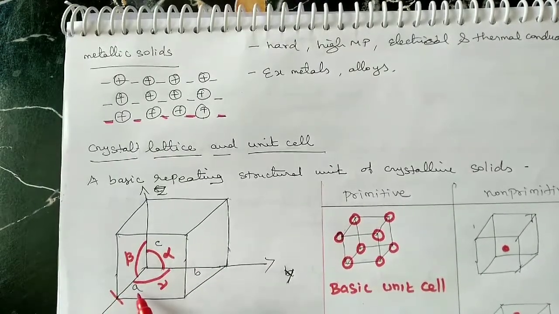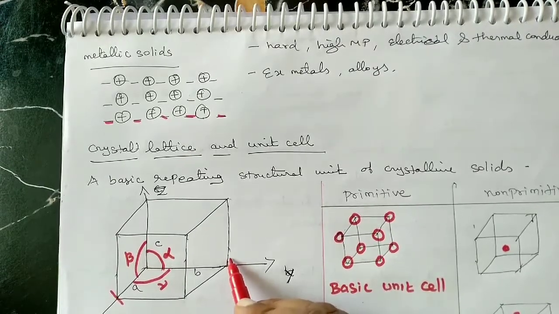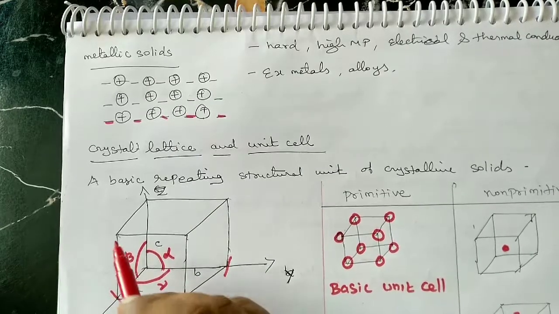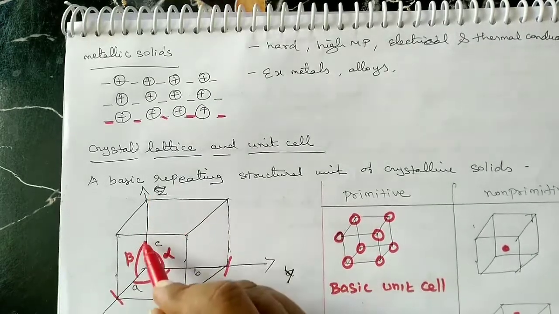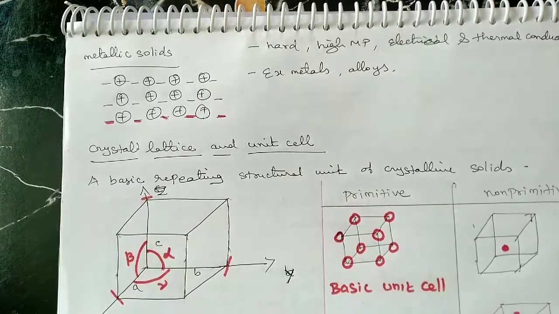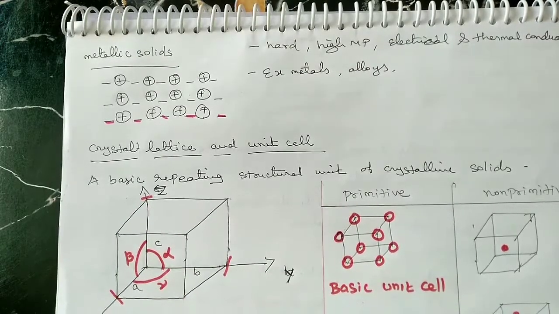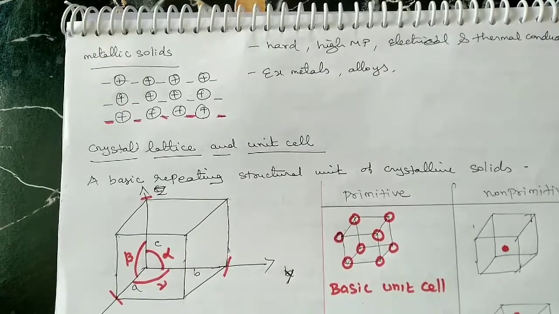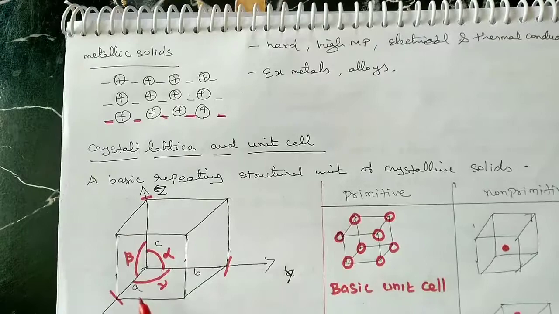That point is taken to be a, and for the y-axis, the intercept is taken to be b, and for the z-axis, the intercept distance is c. The intercepting distance may be variable for each and every unit cell.